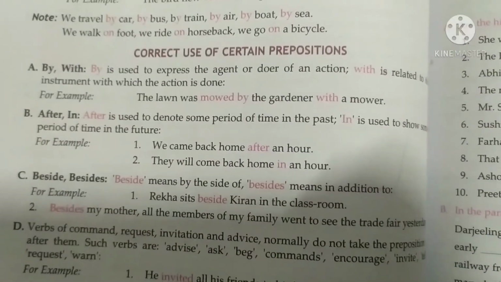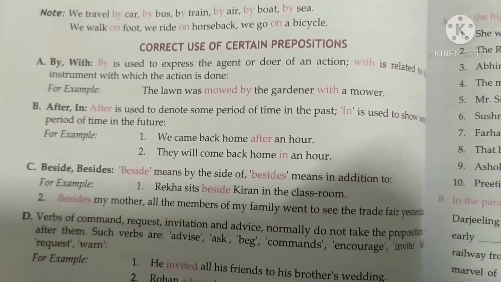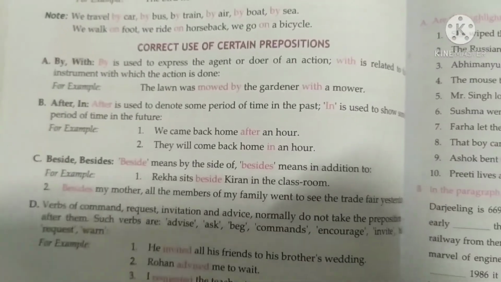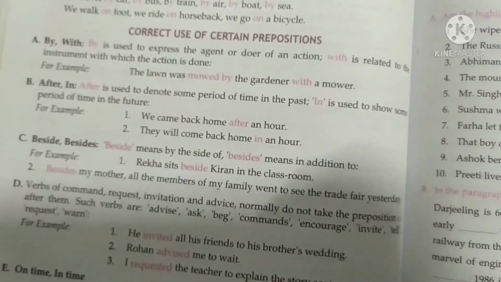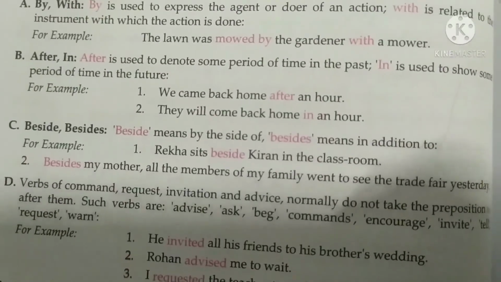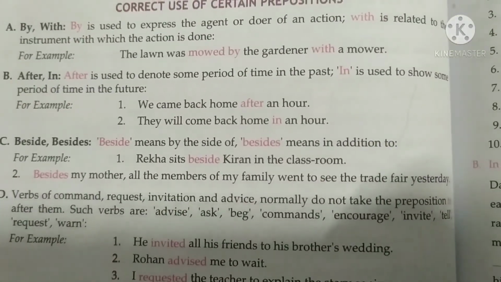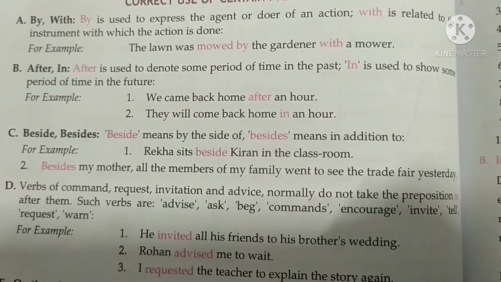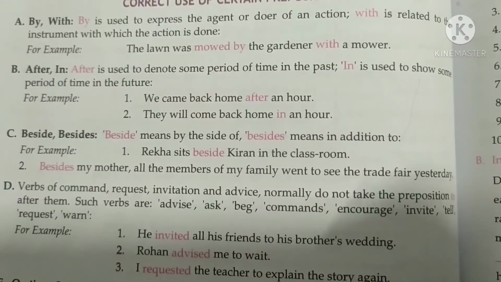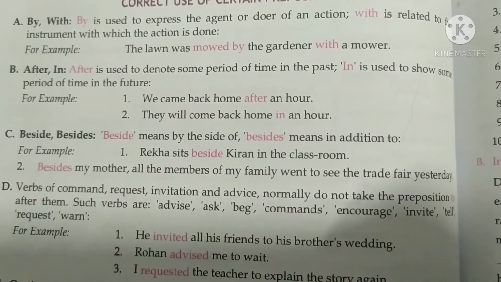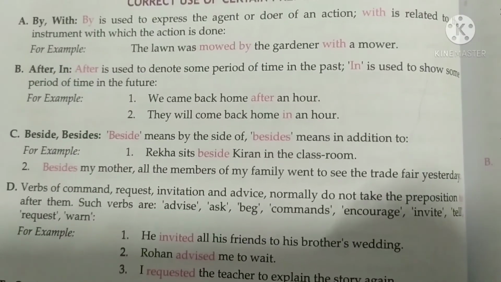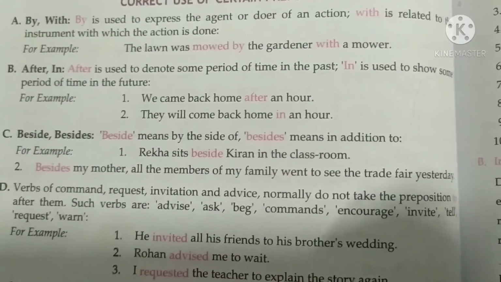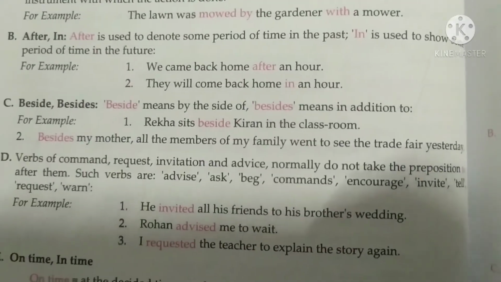Now, correct use of certain prepositions. "By" and "with": "by" is used to express the agent or doer of the action, while "with" relates to the instrument with which the action is done. For example, the lawn was mowed by the gardener with a mower. "After" is used to denote some period of time in the past. "In" is used to show some period of time in the future. For example, we came back home after an hour. They will come back home in two hours.